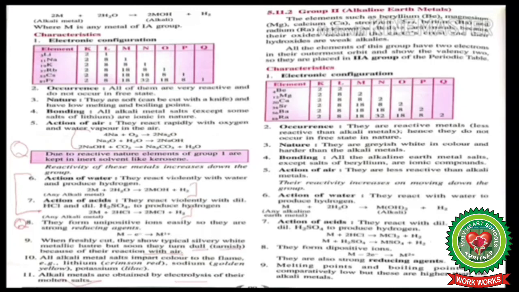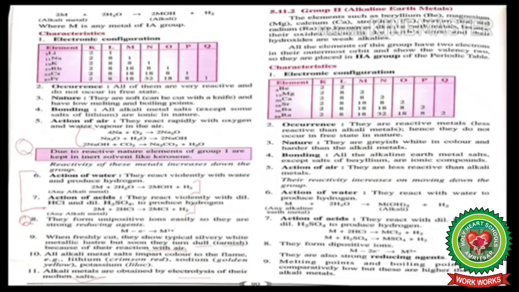All the elements of this group have 2 electrons in their outermost orbit and show the valency 2. So they are placed in 2A group of the periodic table. Characteristics. First is electronic configuration. So here you can clearly see the table showing the elements of group 2 and their electronic configurations.